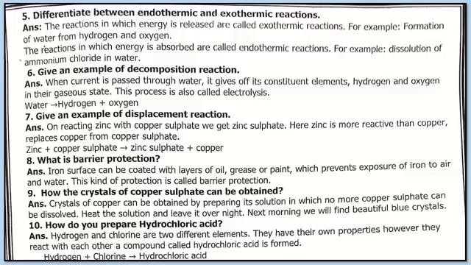And the last question is question number 10. How do you prepare hydrochloric acid, HCl? Hydrogen and chlorine are two different elements, and they have their own properties. However, they react with each other. A compound called hydrochloric acid is formed. Like when hydrogen adds with chlorine, after that hydrochloric acid is formed.